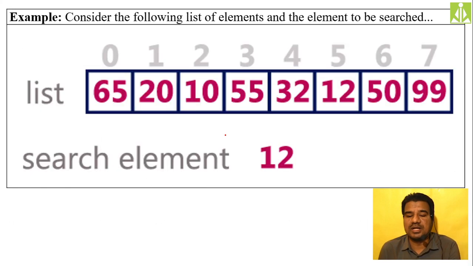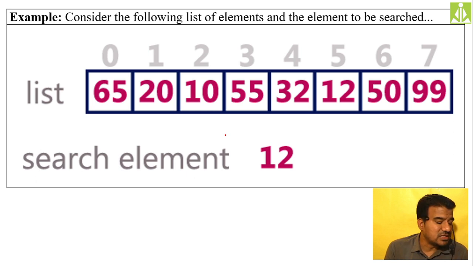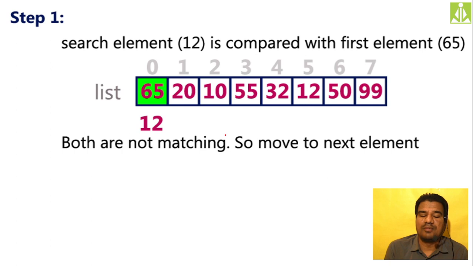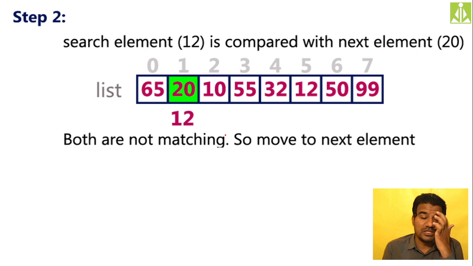Quickly we do the implementation of this. See the procedure over here. This is my list: 65, 20, 10, 55, 32, 12, 50 and 99 we have. I am looking for the element 12. From where do I have to start? From the first element, that is the 0th index. At the 0th index I have the value 65, so I do a comparison between 65 and 12. No match found. So we move to the next element, 20, and again compare. 20 and 12, again no match, so move to the next element, 10.